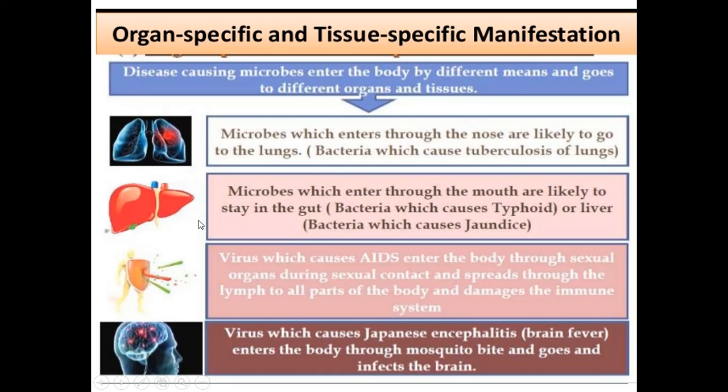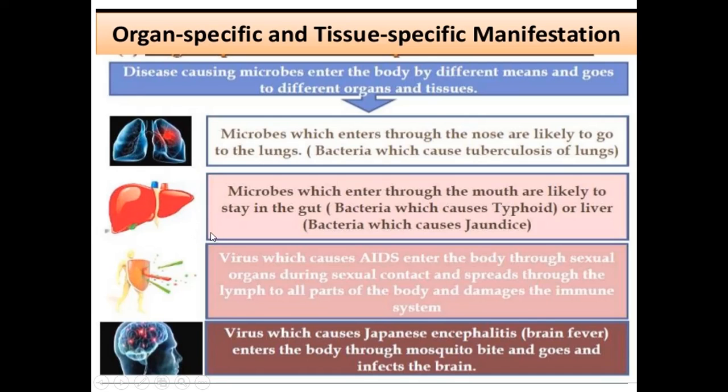Now bacteria which cause jaundice will enter the mouth and then stay in the gut region. Bacteria which cause typhoid will stay in the gut region, and some bacteria which cause jaundice will stay in the liver.